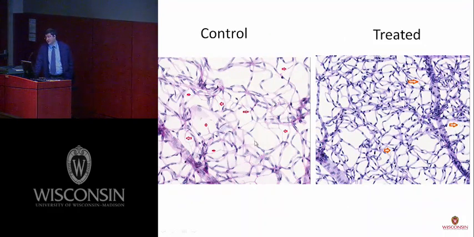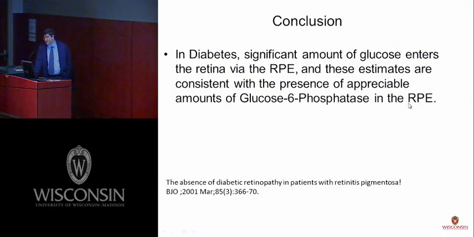The other factor is looking at the acellular capillaries in the capillary bed. And if we compare the acellular capillary area in the control group with the treated group, we see significant protection from acellular capillaries in the treated mice. So based on this finding, we believe that in diabetic retinopathy in the early stage, we have RPE hyperfunction due to G6P hyperactivity, and if we can block this enzyme in the long term, we can protect the retina from the catastrophic effect of hyperglycemia.